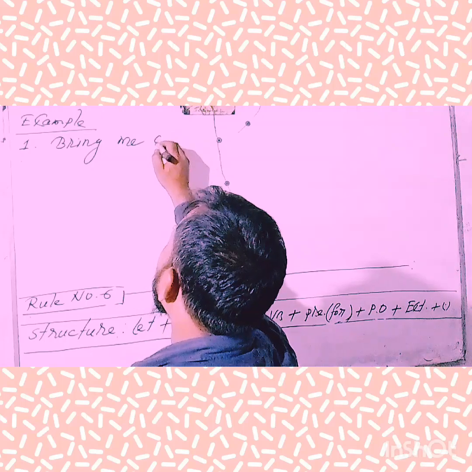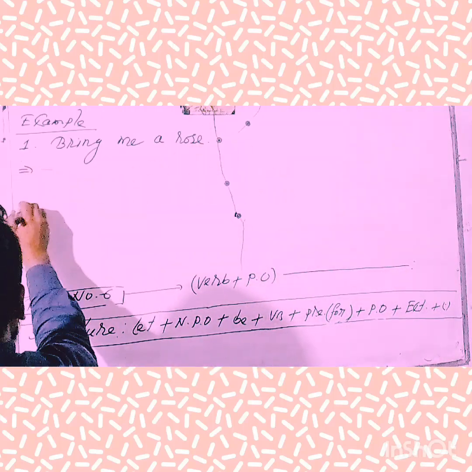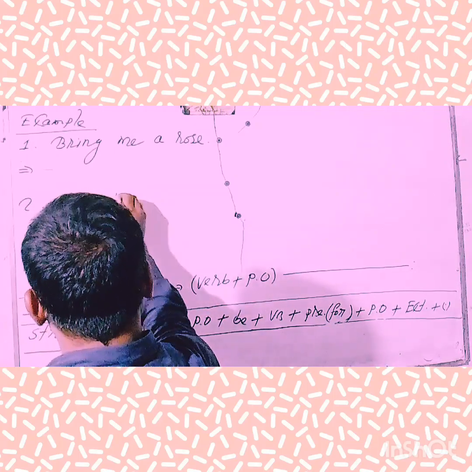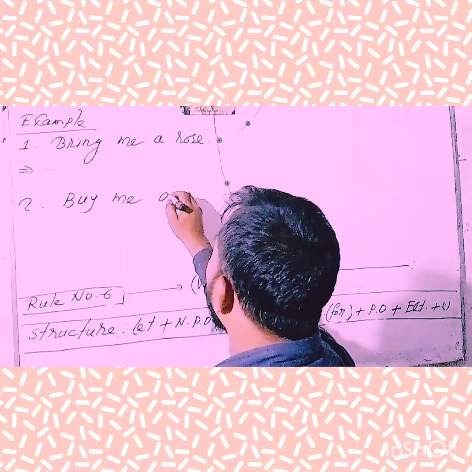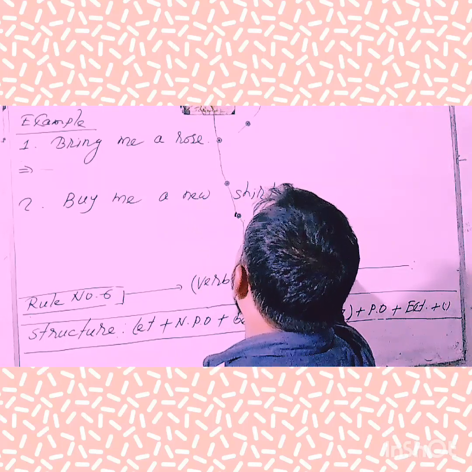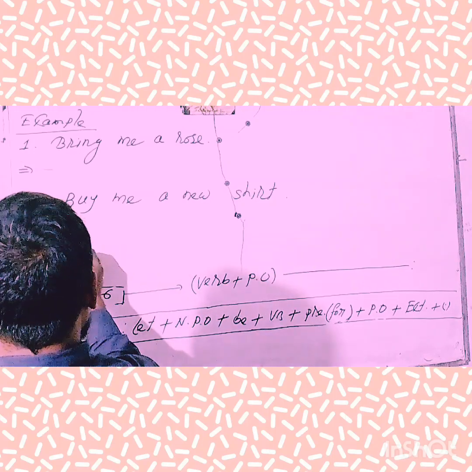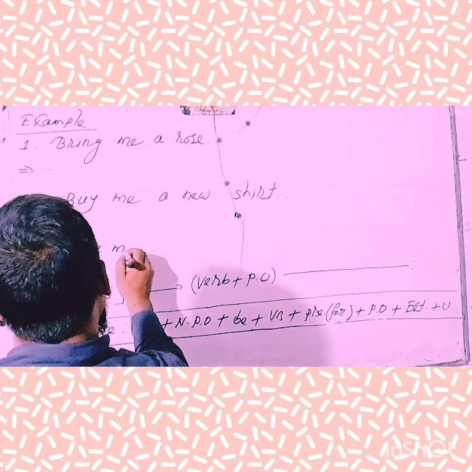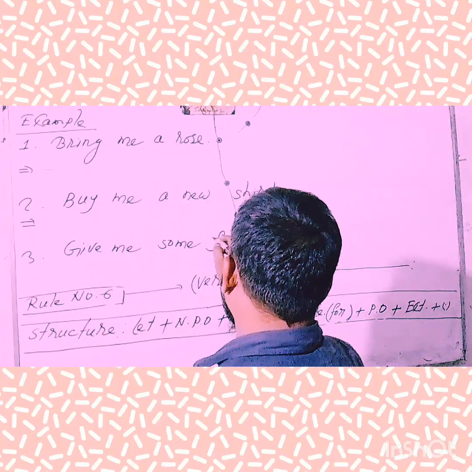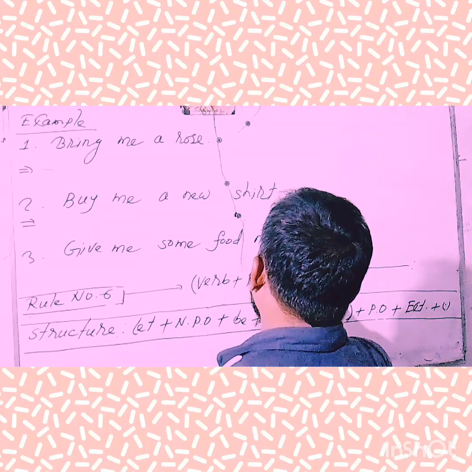Bring me a rose. Buy me a new shirt. Give me some food.